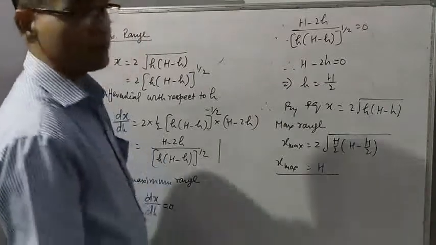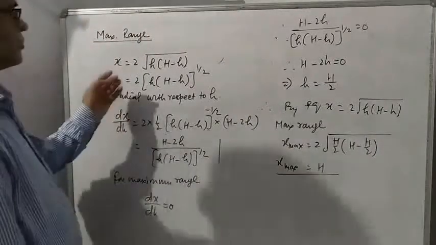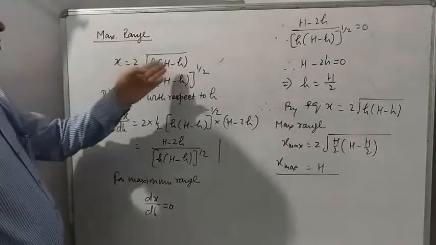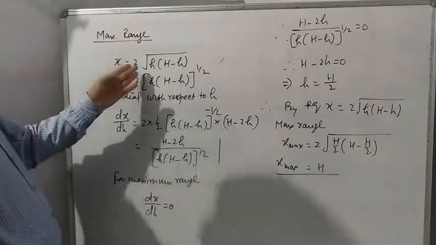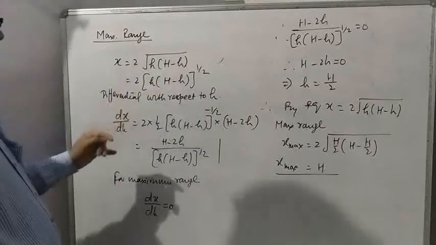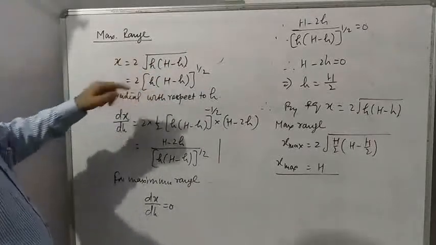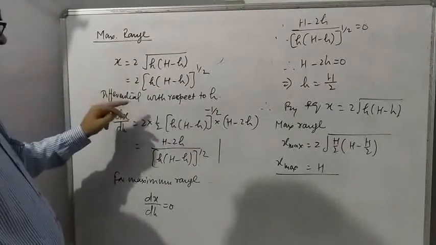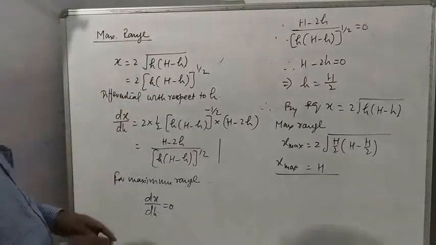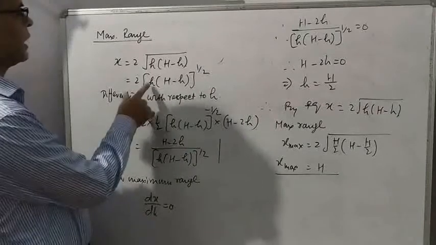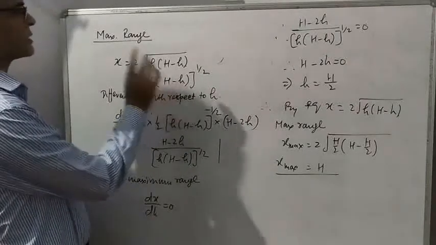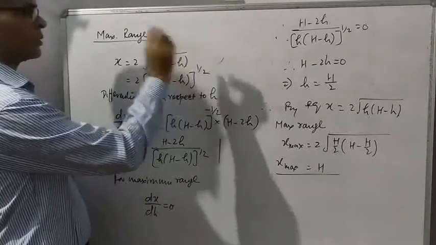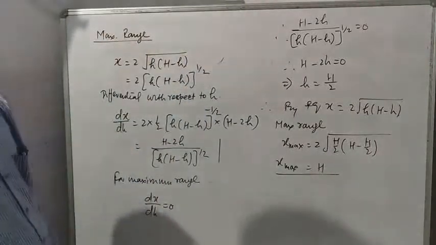Now let us find maximum range. We have just calculated this formula of range, x equal to 2 under root h (H minus h). This can be written like this also. Now differentiate with respect to h. It is product of two functions, h and (H minus h), with power half under root.